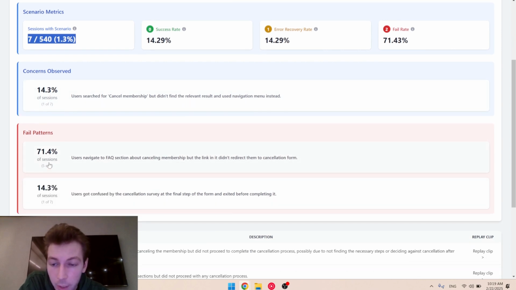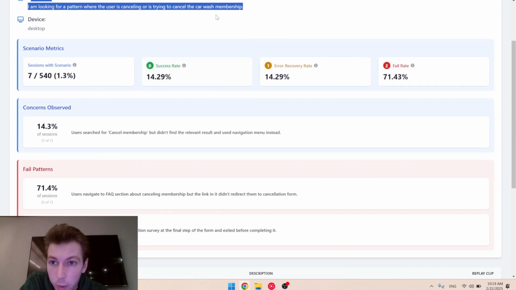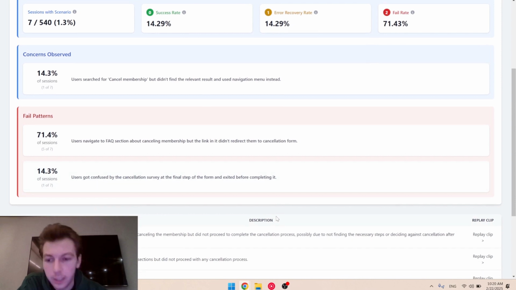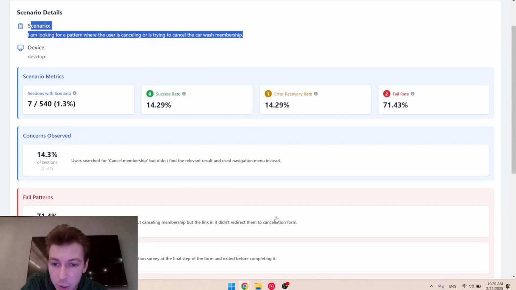Then there are fail patterns. These are the answers to what was happening in this scenario. Why people were not able to cancel the membership was because users navigated to a FAQ section about canceling membership, but there was a broken link. So the link did not redirect them to the cancellation form and they couldn't cancel, so that was an issue. One more issue that is less frequent is users got confused by the cancellation survey at the final step and exited before completing it. So they thought they canceled the membership, but they still had to finish the survey to finish cancellation. So that's essentially what the report is.